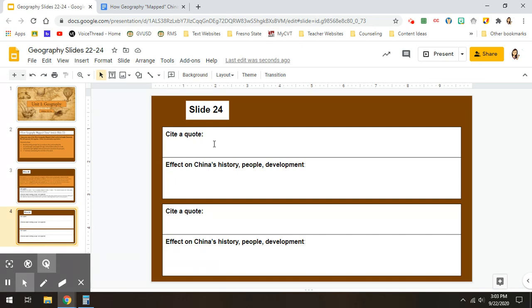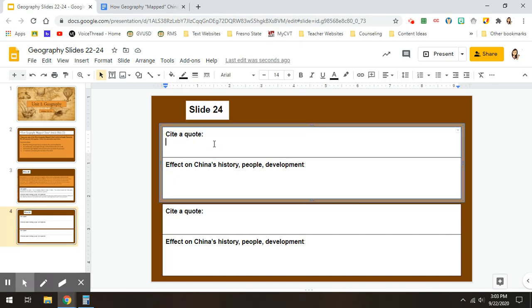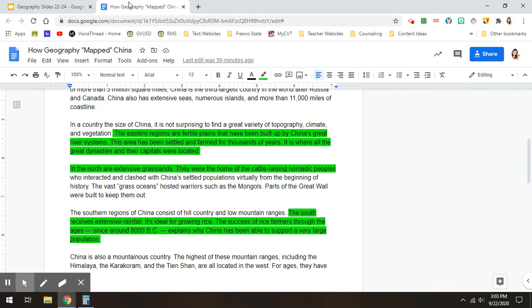For our next example, before we get started, we need to cite the quote again, same as we did in the last example. According to the article, How Geography Mapped China, it states. And then our next example is talking about in the north there are extensive grasslands, and these were the home of the cattle-raising nomadic people.